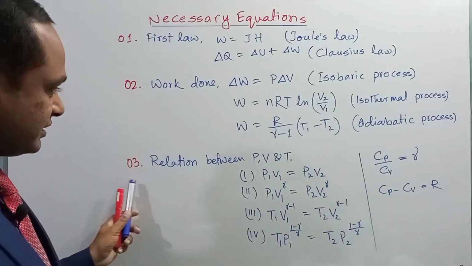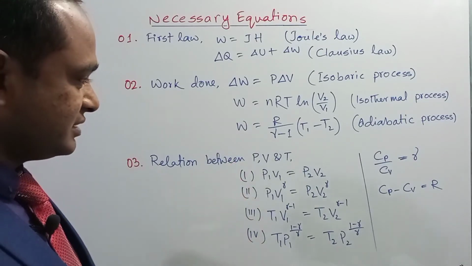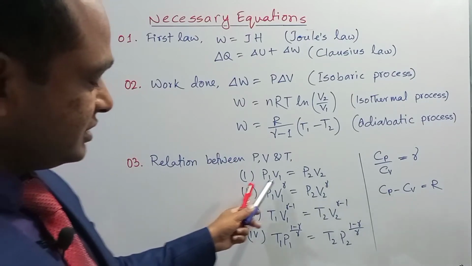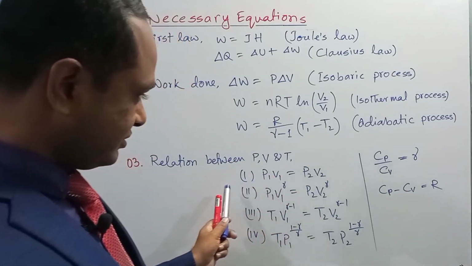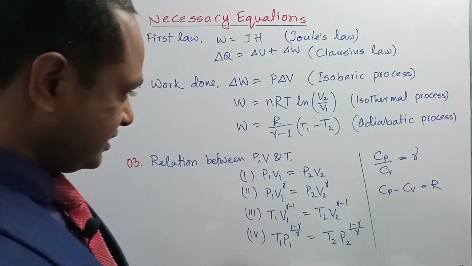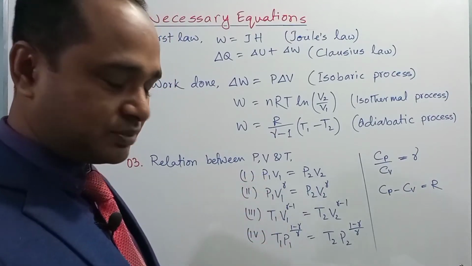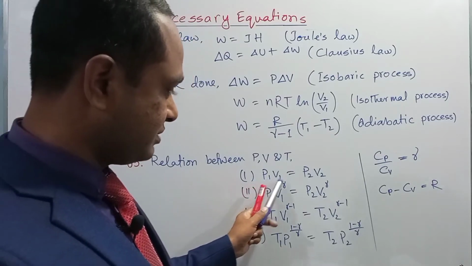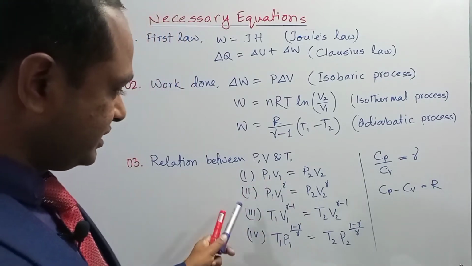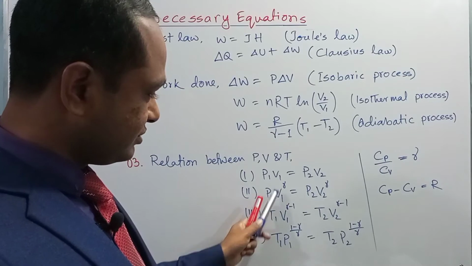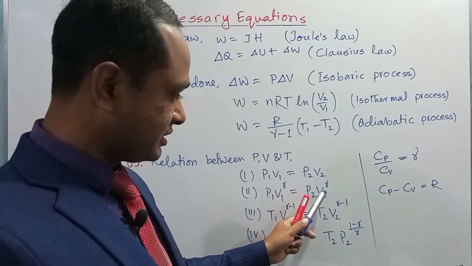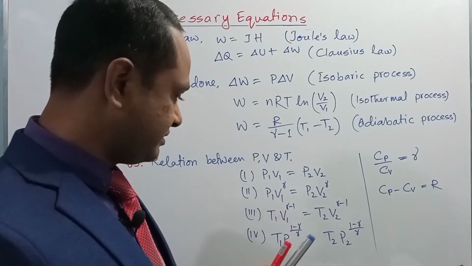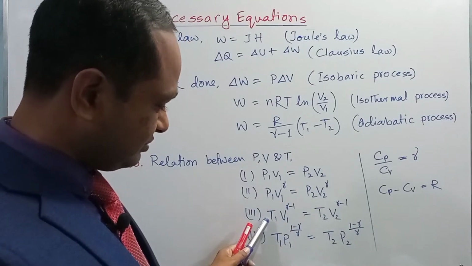And finally, the relation between P, V and T. P1 V1 is equal to P2 V2. This is according to Boyle's law, or in case of an isothermal process when the temperature remains the same, then we can apply this expression P1 V1 is equal to P2 V2. Then P1 V1 to the power gamma is equal to P2 V2 to the power gamma. This is applicable for an adiabatic process.